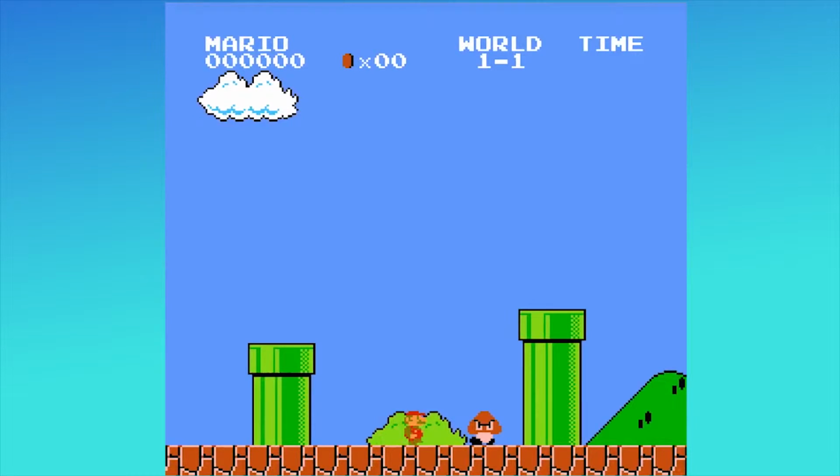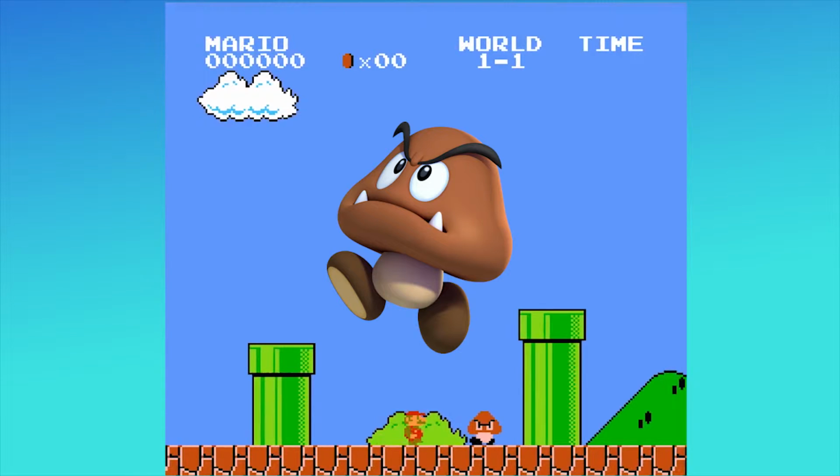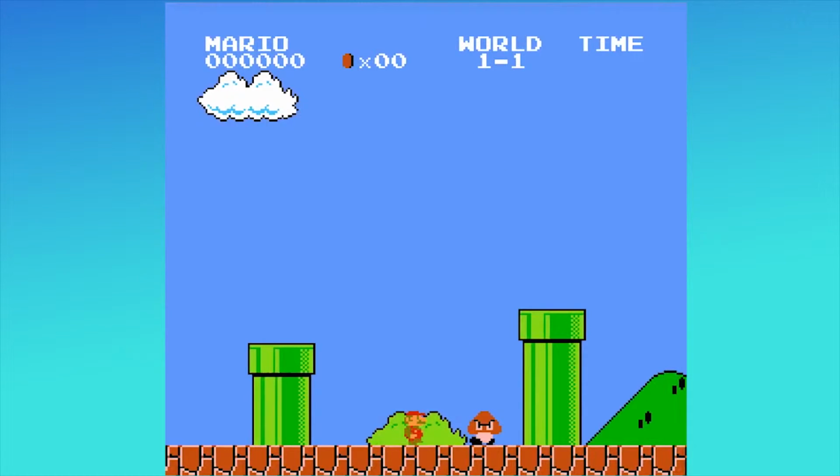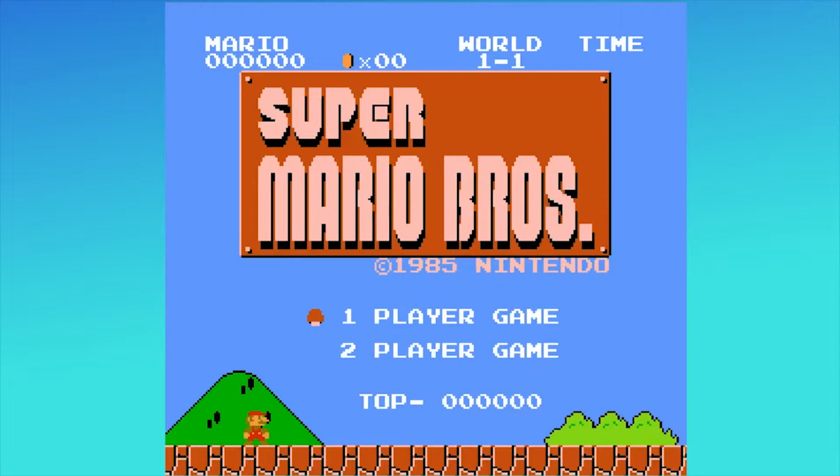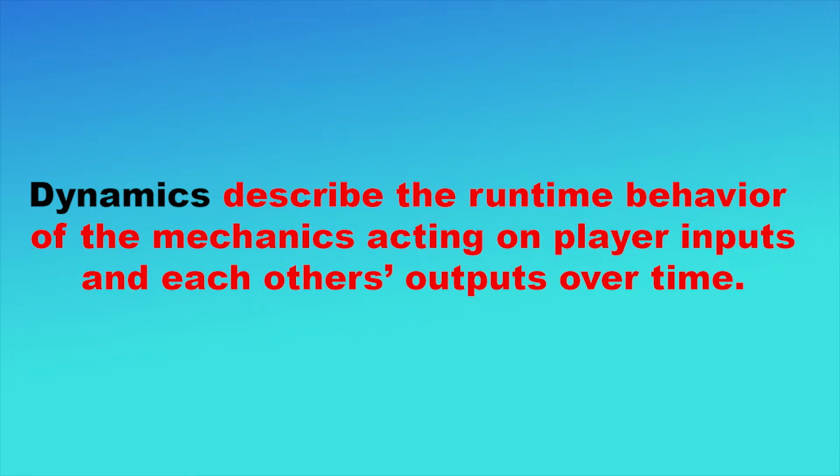But jumping doesn't just get us past walls. Oh no. Jumping kills Goombas. And what's a Goomba? Well, it's this cute little mushroom guy, and he's going to walk to the left and brutally murder us. His movement patterns are really thwarting our plans to go right. But he has a weakness. We can jump on his head and get rid of him. The way you control Mario, the nice floaty jump, and the Goombas and the way that we deal with them all come together to form the dynamics of a Mario game.